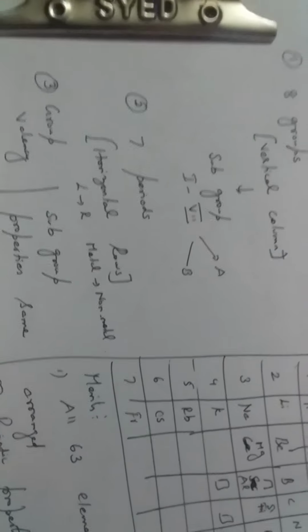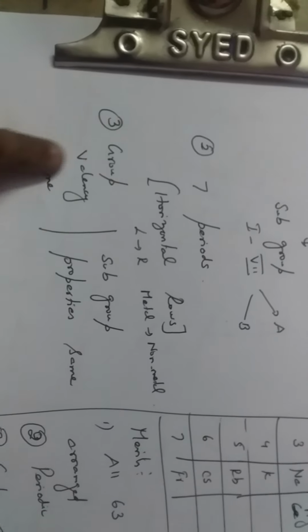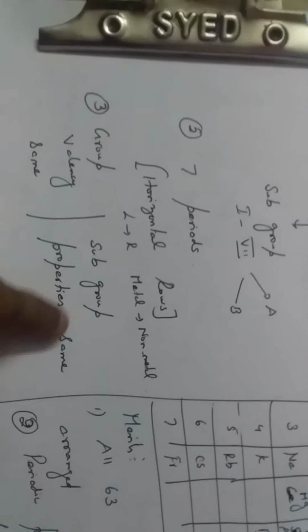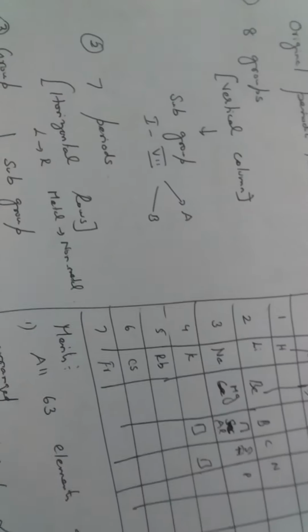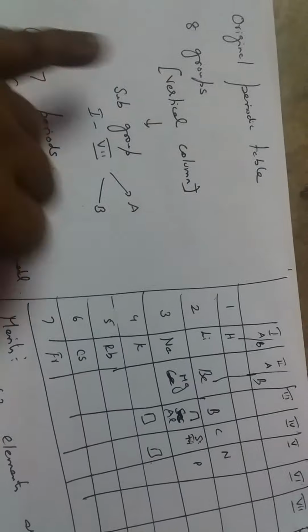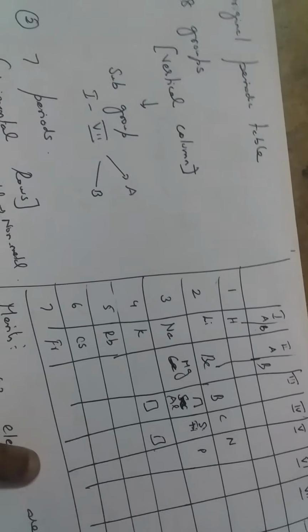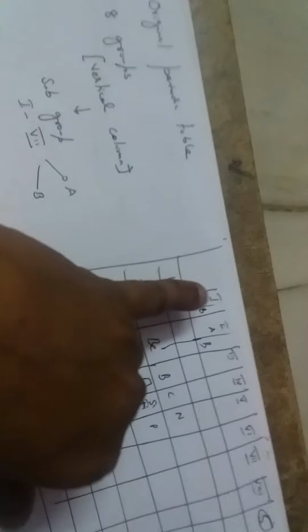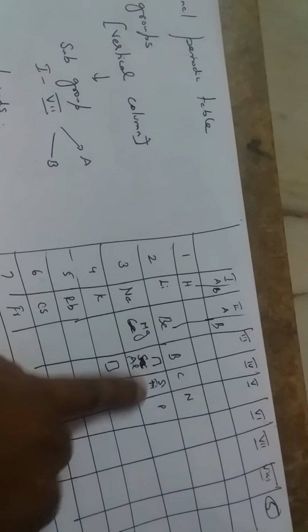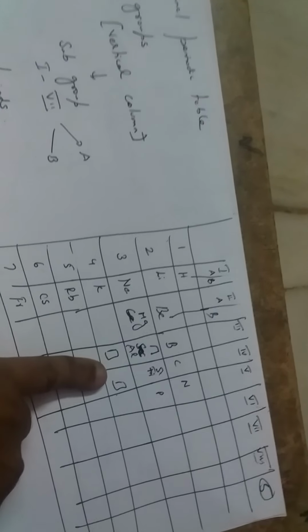And the group valencies: the group valencies are the same. If the group valencies are the same, then the subgroup properties are also the same. And he left some space. He arranged the elements just like that. There are in total 8 vertical columns called groups, and each group has some subgroups, that is first A, first B, second A, second B. And he kept some empty space for filling up the elements to be discovered.